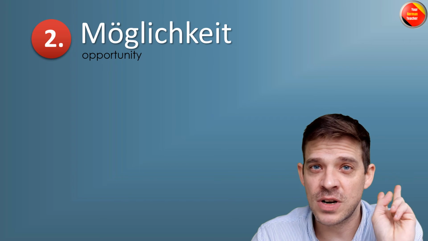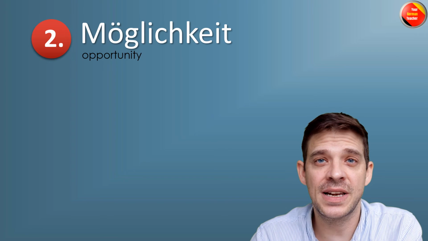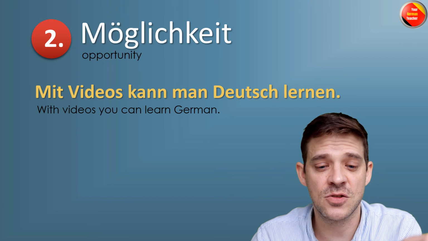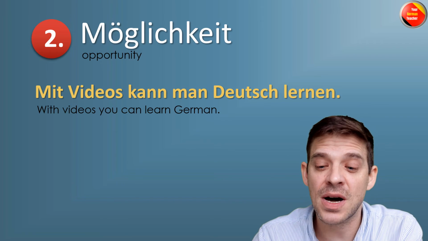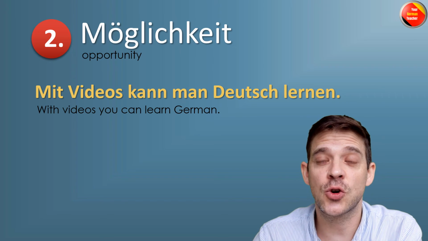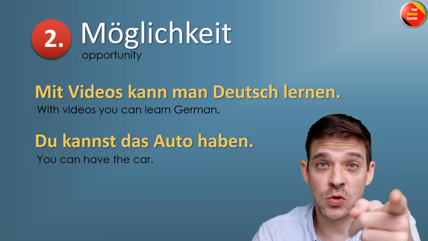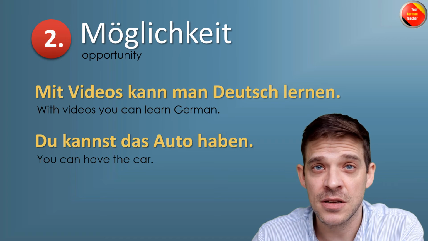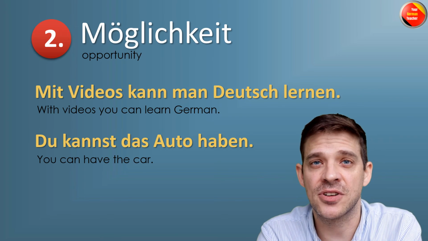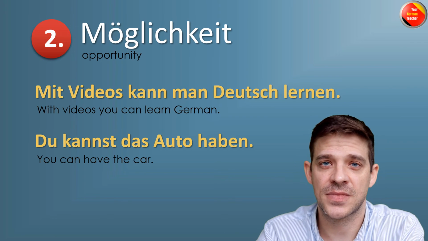Zweite Situation ist Möglichkeit. Die Möglichkeit is possibility to do something or the opportunity to do something. Zum Beispiel, mit Videos, and these kind of videos, kann man Deutsch lernen. Oder du kannst das Auto haben. You can have the car. Maybe I take the bus today, so I tell you, you can have the car. You have the opportunity to have the car.